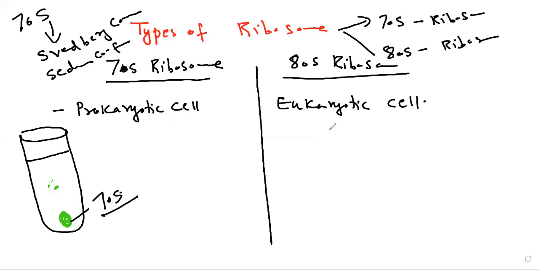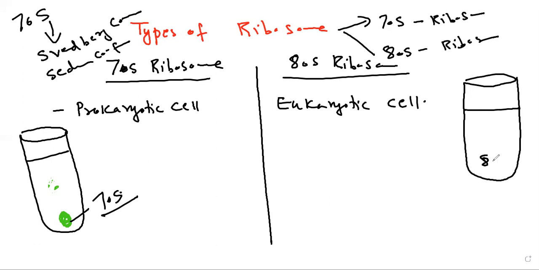In the same way, when you take an 80S ribosome and centrifuge it, it will settle down at the rate of 80S. That's why these ribosomes are called 80S ribosomes and those are called 70S ribosomes. S stands for Svedberg constant or sedimentation coefficient.